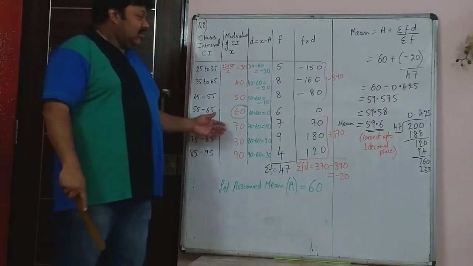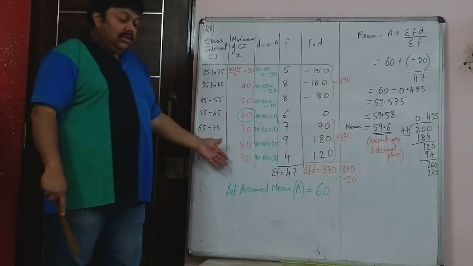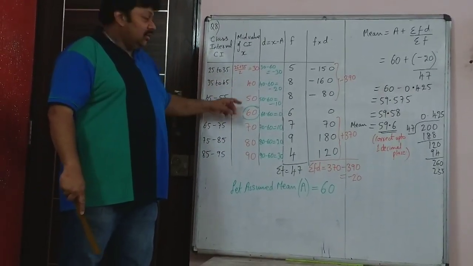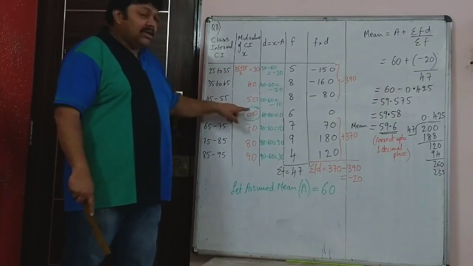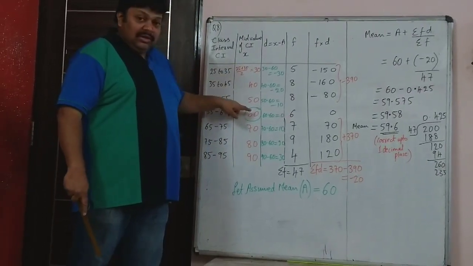In this case you can use the formula n plus 1 upon 2 to find the middle term, which is the assumed mean. Since there are a total of 7 data, 7 plus 1 upon 2, the fourth data is the middle term.